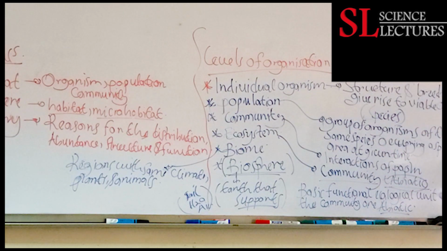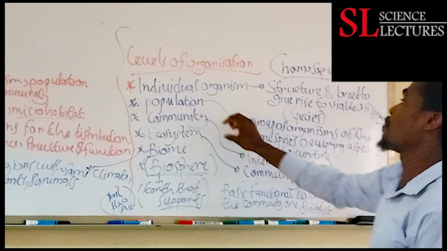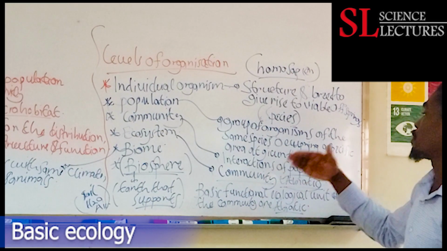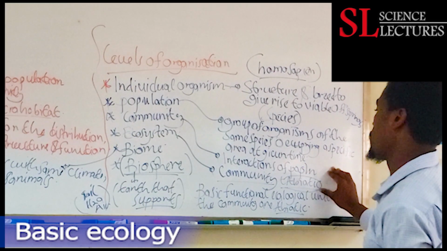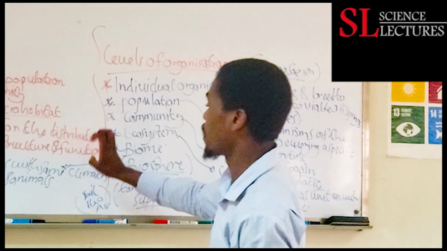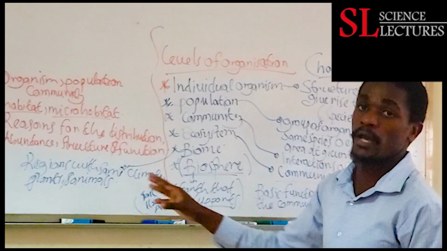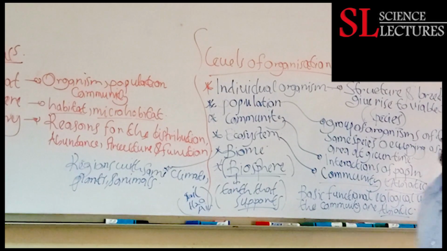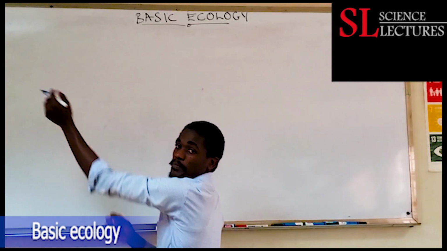We have different populations interacting to form what we refer to as a community. Then ecosystem is where we have the community together with the abiotic factors. Biome, regions characterized with the same climate, plants and animals. Then biosphere, any region within Earth that supports life.